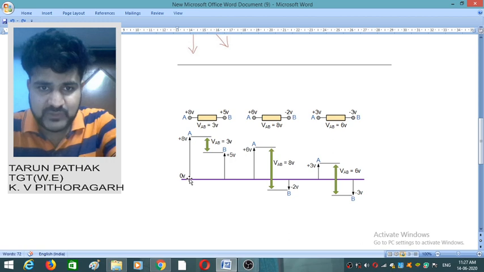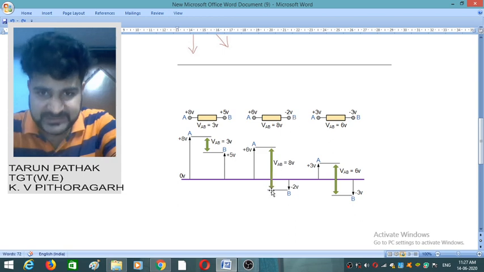Okay, now you can draw 8 volt like this and the 5 volt like this. Then the potential difference will be 8 minus 5, 3 volt. In the second case also, suppose the point A has a potential 6 volt and the point B has a potential minus 2 volt. That is, this line will be below the 0 line that we have assumed as a reference line. The potential difference will be 8 volt, 6 plus 2.